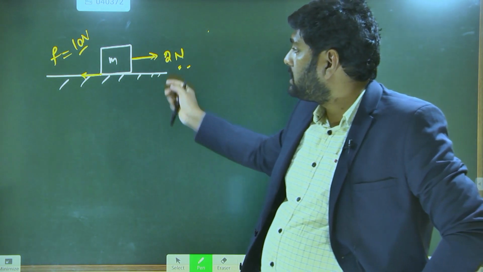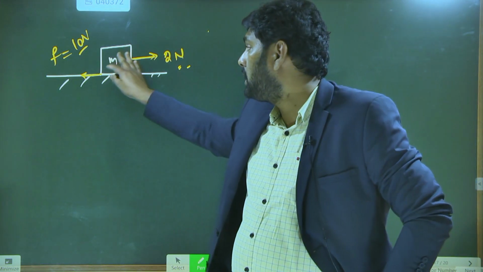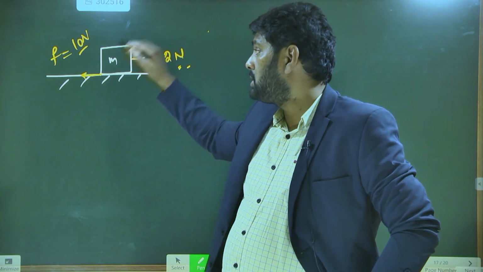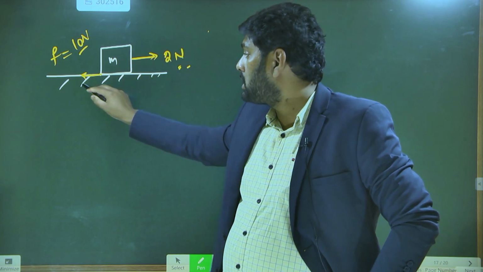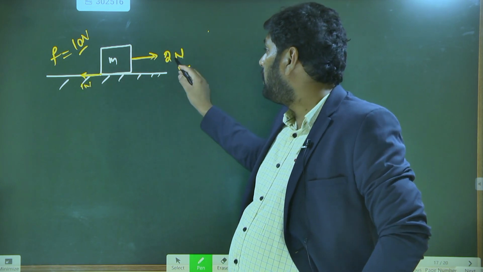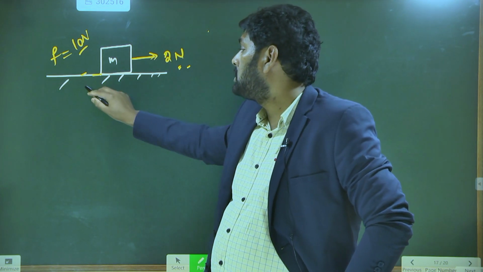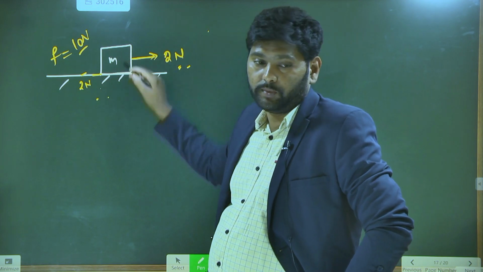The applied force is less than the maximum friction, so the object is at rest. In the earlier case, friction was adjusted to 1 Newton. Now that 2 Newtons is acting, it is adjusted to 2 Newtons, so the object is at rest.